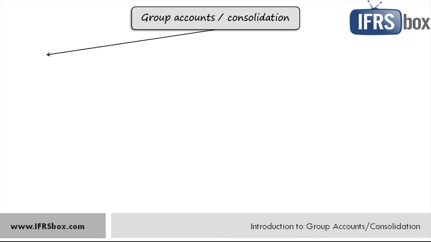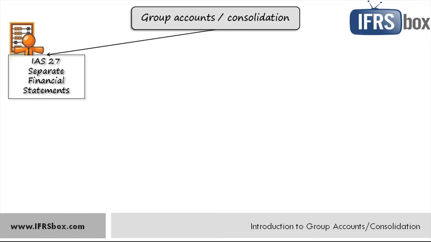The first one, IAS 27, separate financial statements. Well, this standard prescribes how the investor or a parent company or a holding company shall present its investments in the individual accounts. So if you have some shares in subsidiaries or other investments, you still need to present your own single financial statements, and this standard tells you how you should show your investments in your separate financial statements. So here you're not dealing with consolidation or any adding up the numbers. You simply show your investment in one line when you present separate financial statements.